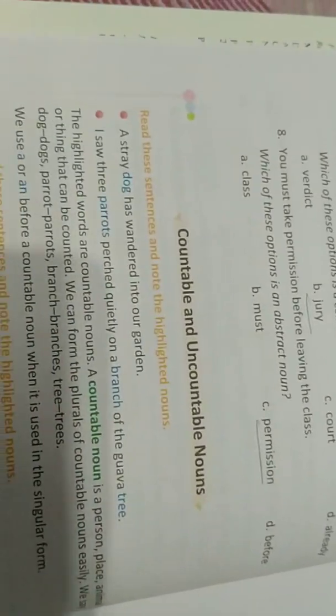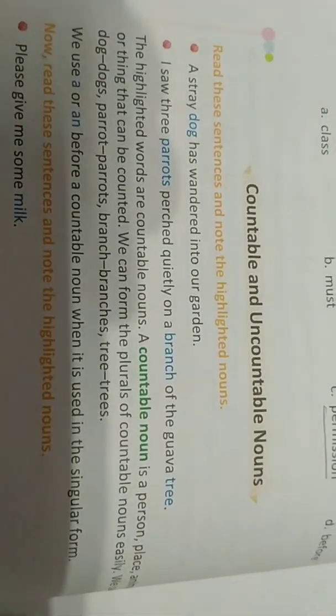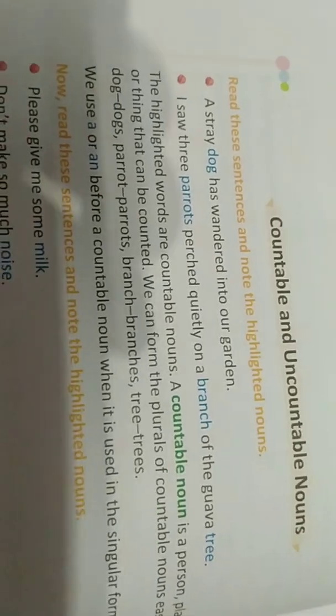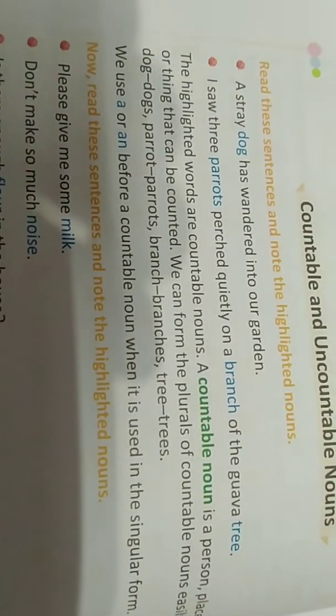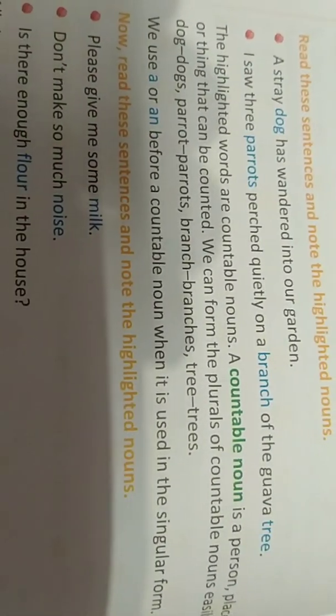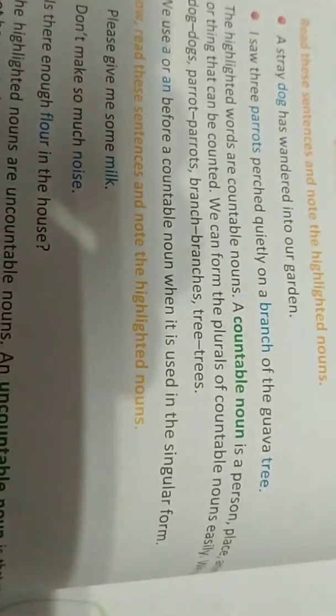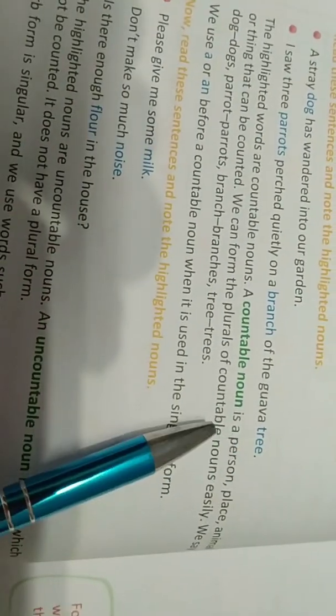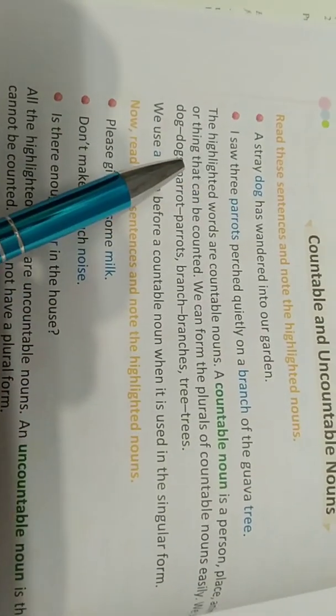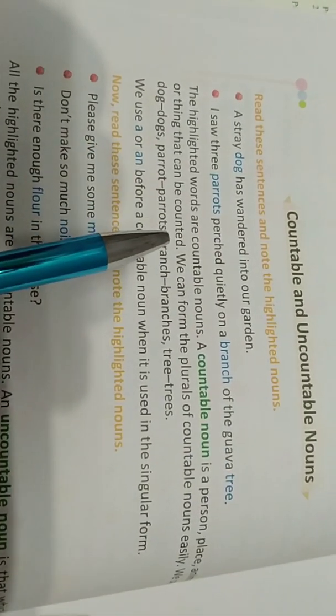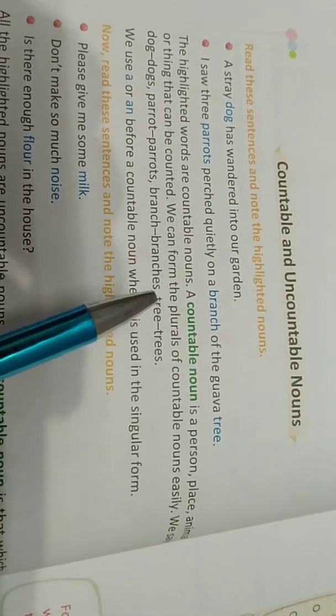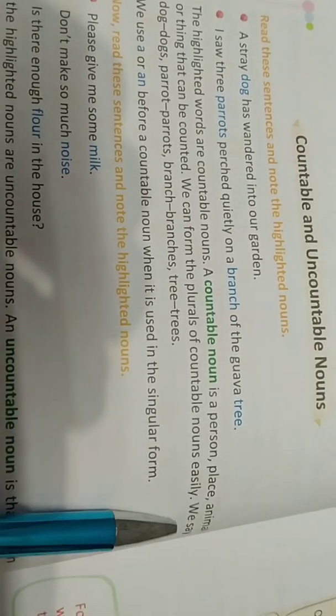Now we will move on to countable and uncountable nouns. Children, what is a countable noun? A countable noun is a person, place, animal or thing that can be counted. We can form the plural of a countable noun easily.